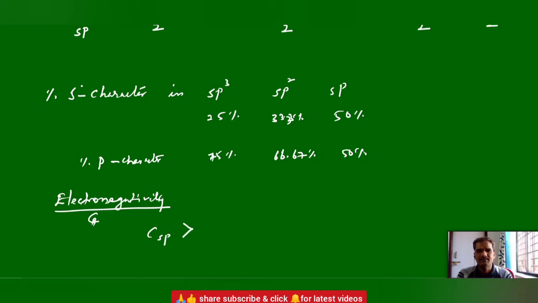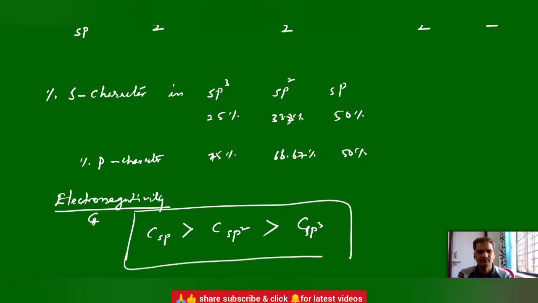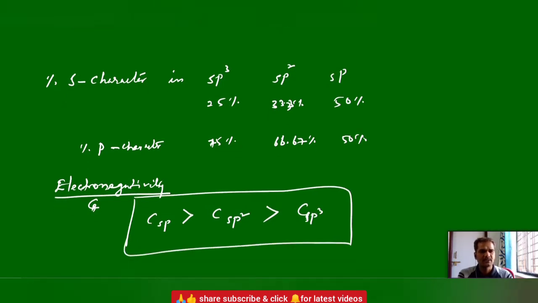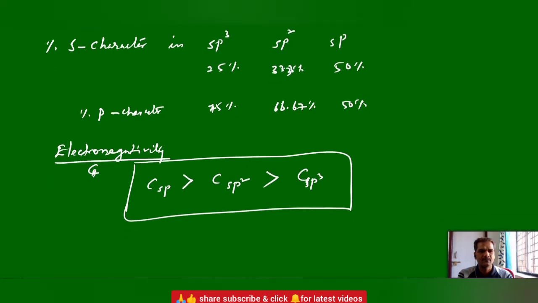Why? Because generally as the percentage of S character increases, electronegativity increases. Why that is, we can discuss at the time of the periodic table and chemical bonding, where the electronegativity concept is there. And here, carbon with sp2 hybridization is lesser compared to sp, but more compared to sp3 hybridized carbon. This is the electronegativity of the carbon atom. Same carbon atom only, but it depends on the number of bonds around it or hybridization.